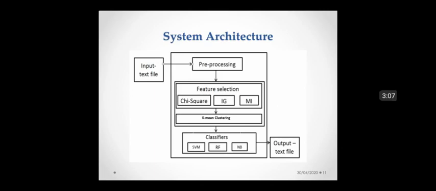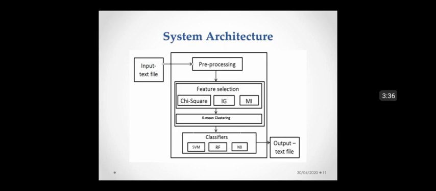For the feature selection method, two stages are used. In the first stage, conventional feature selection methods such as chi-square, information gain and mutual information are used to select features. Information gain is calculated by comparing the entropy of the data set before and after transformation. Chi-square is used to test whether the occurrences of a specific term and occurrences of a specific class are independent. Mutual information calculates the mutual dependence of two random variables.